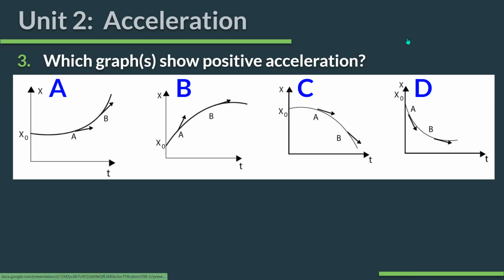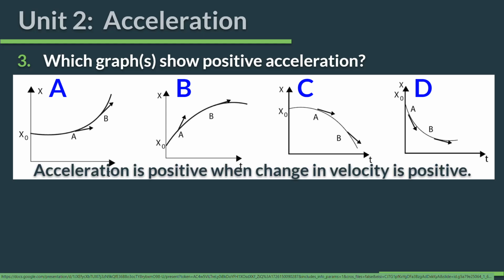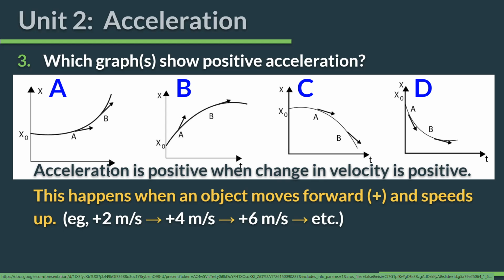All right, which graph or graphs show positive acceleration? This is a trickier question, but we went over 4 scenarios, right? If you wrote them down already, you already know that you have positive acceleration. The easy one is you have positive acceleration when you have an object that is moving forward and speeding up. So let's start there. Which of these images shows something that is moving forward and speeding up? A, B, C, or D? A. Moving forward because it has a positive slope. Okay, and that's this one.